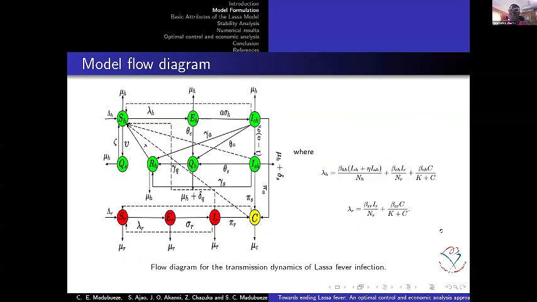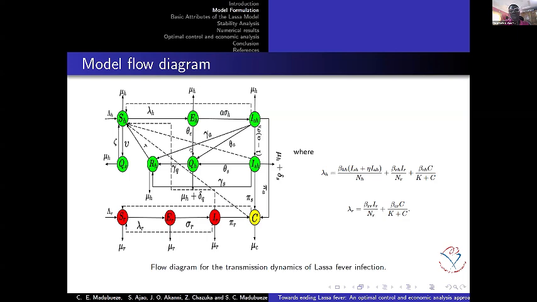So we also have it that rodents can have contact with each other. And it can also get infected through the environment too. In the process of searching for food, it can also eat food that another rodent has infected. So now, there is actually a vertical transmission for the rodent population, but we do not consider that in this study. There is also a tendency of vertical transmission from humans, especially from pregnant women through the placenta, but we do not consider that in this work because it's a rare case.